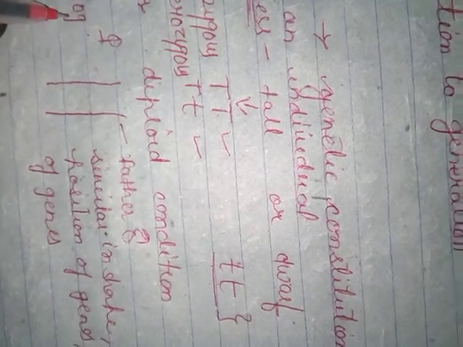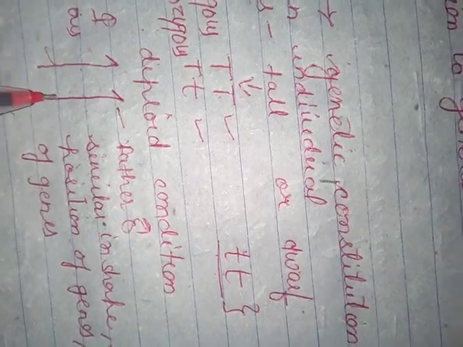So, two homologous chromosomes come from two parents. One comes from the maternal side and the other from the paternal side. And they are similar in shape, size, kind of genes and the position of genes.